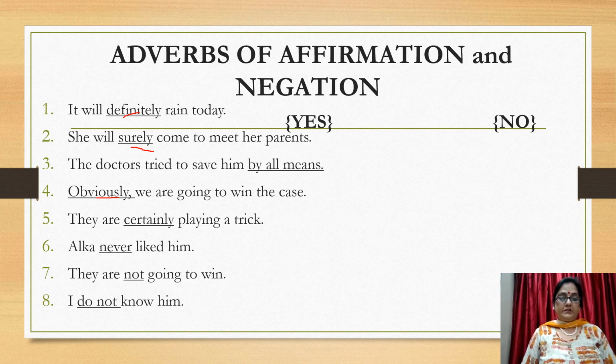Alka never liked him. Never is an adverb of negation. And they are not going to win. Not, again an adverb of negation. I do not know him. This is also an adverb of negation.